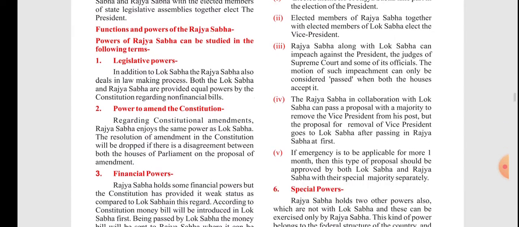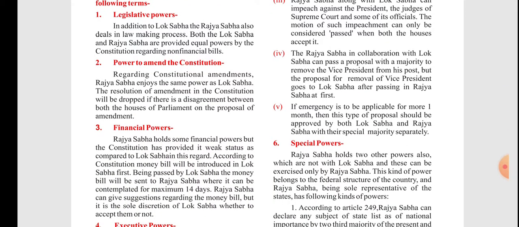If an emergency is to be applicable for more than one month, then this type of proposal should be approved by both the Lok Sabha and Rajya Sabha with their special majority separately. Okay, understood? If the emergency is more than one month, then the proposal should be passed by both the houses of Parliament, that is Lok Sabha and Rajya Sabha.